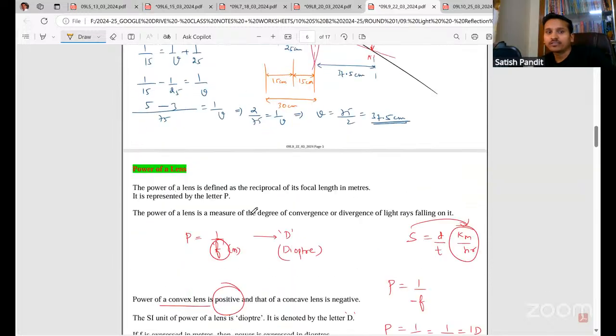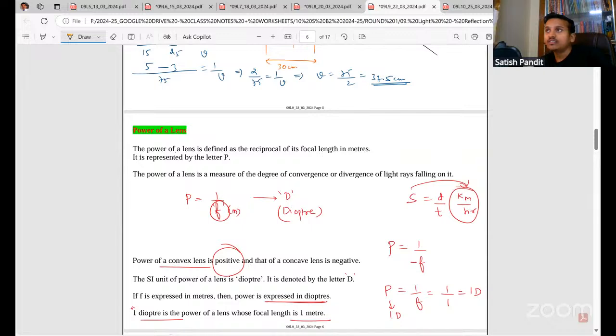Okay. Next, power of a lens. Just 1 minute.